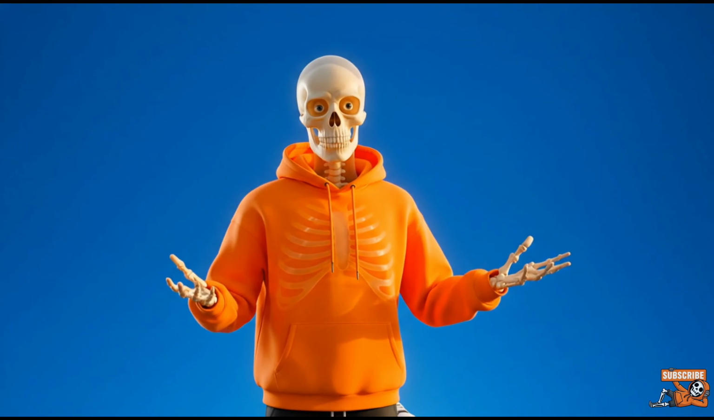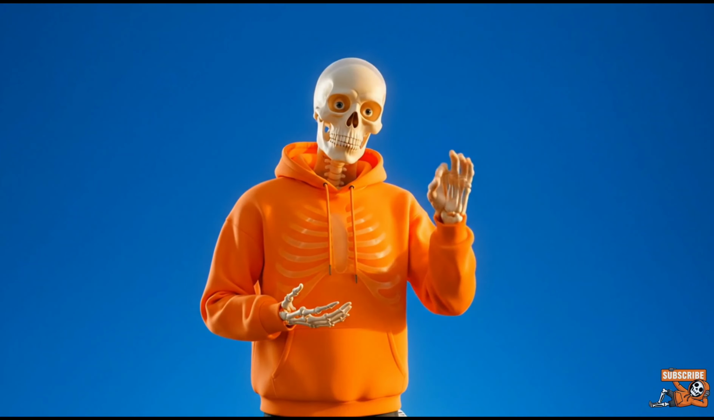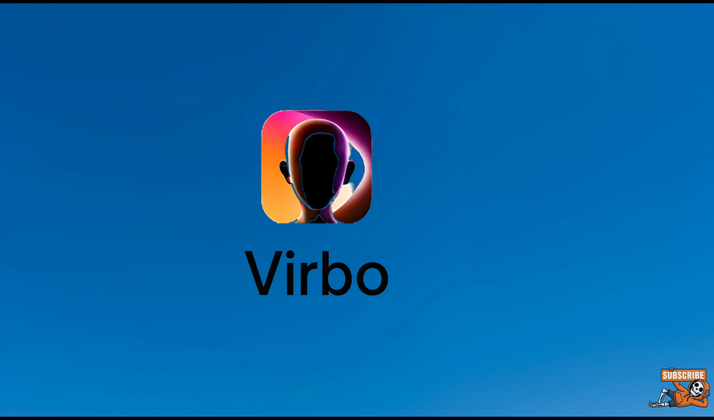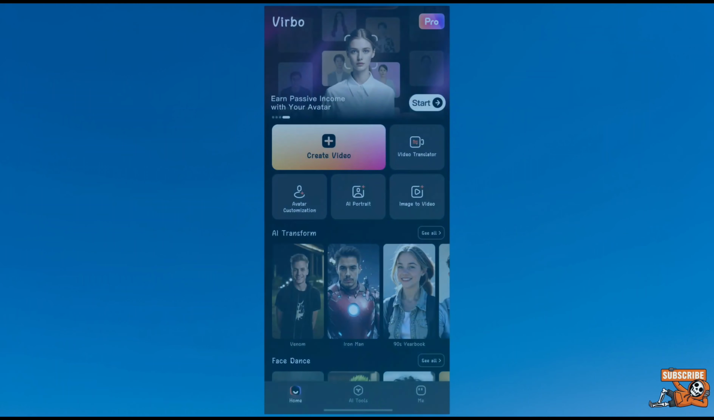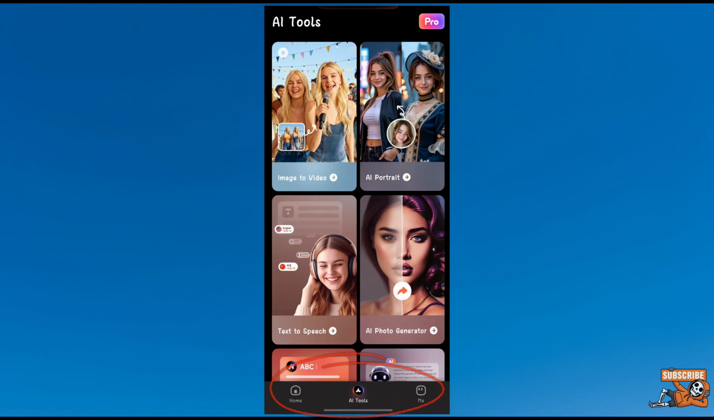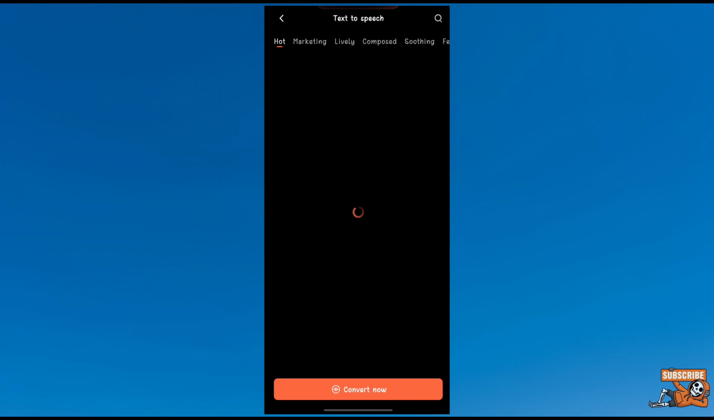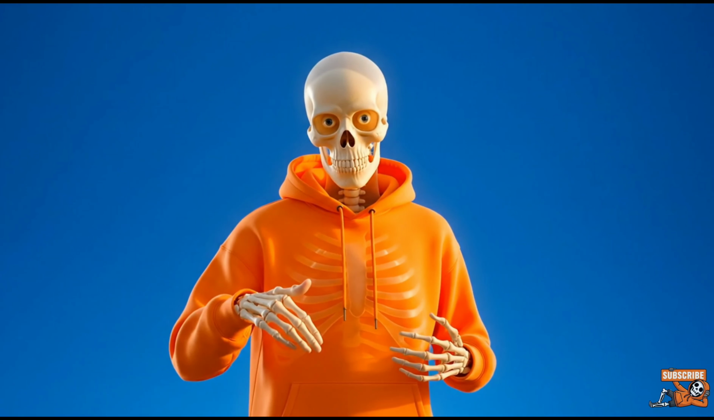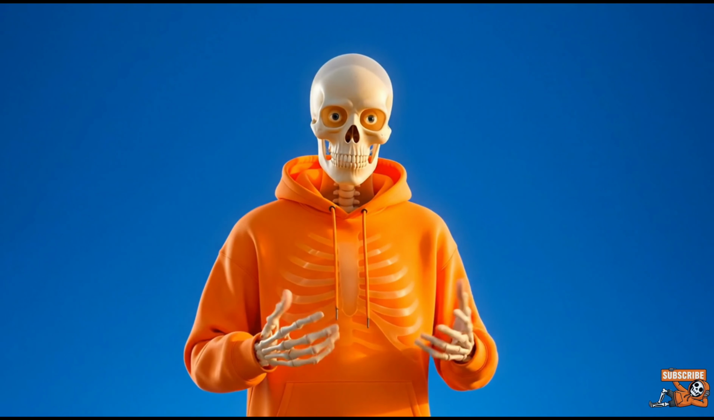Now it's time to generate our audio for absolutely free. For that, we will use an app called Verbo. You can find it on the Play Store. As you can see, there are 3 options at the bottom. We will select AI Tools. Then we will select Text-to-Speech. Here you can get hundreds of super realistic AI voices, but it's not free. Calm down. I'll show you how to get it completely free.